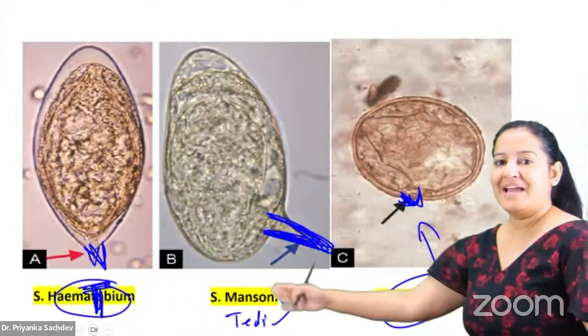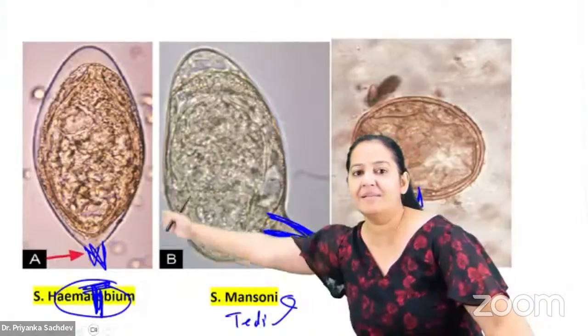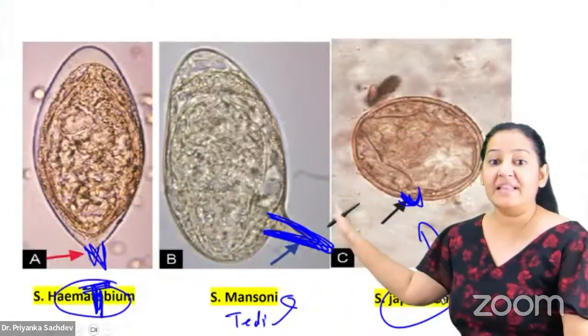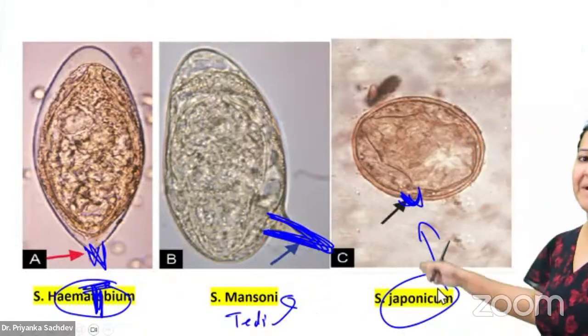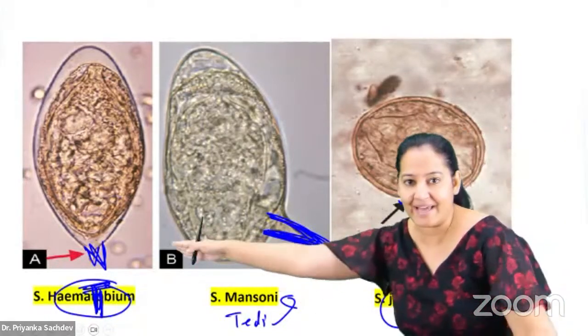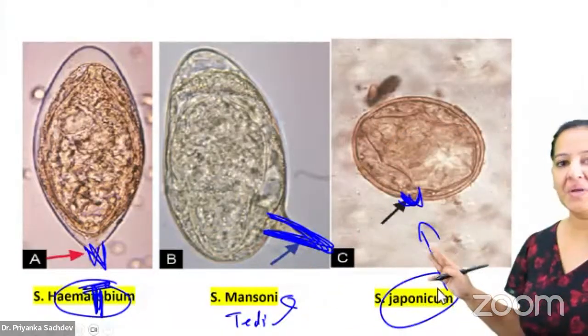Learn the three things. Haematobium has a terminal spine. Mansi tedhi, it's having a lateral spine. And Japan has a knob, no spine. Look, those two have a spine. This one is a knob. So learn the three Schistosoma.